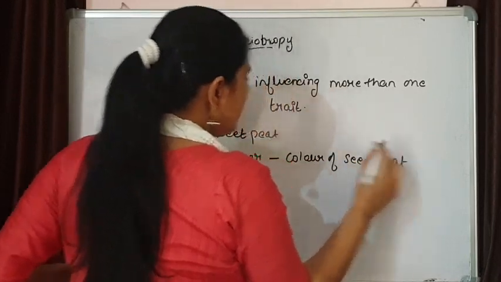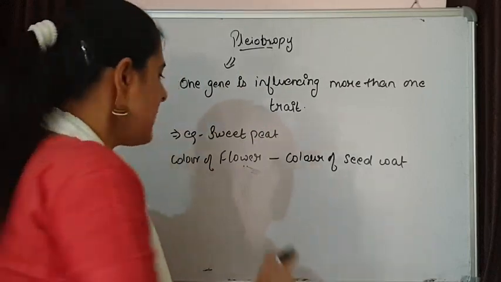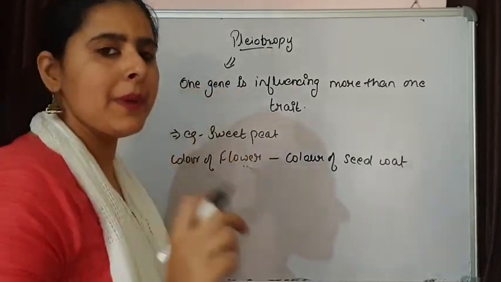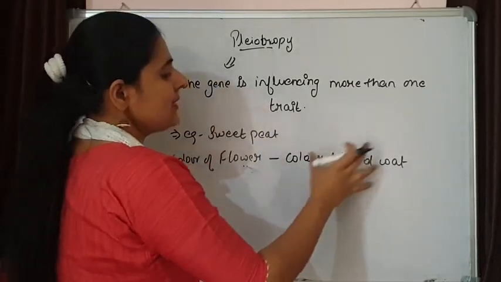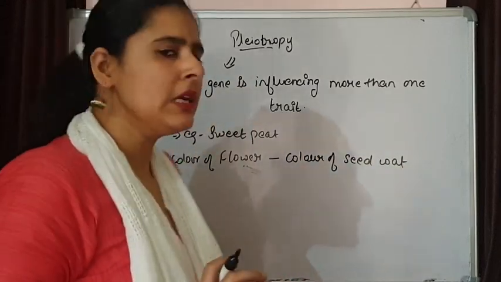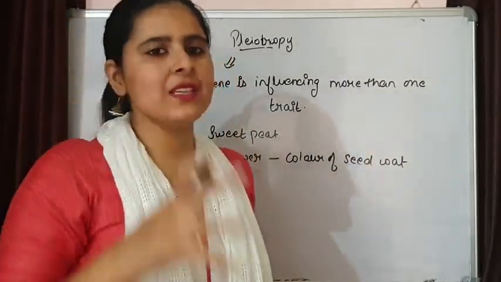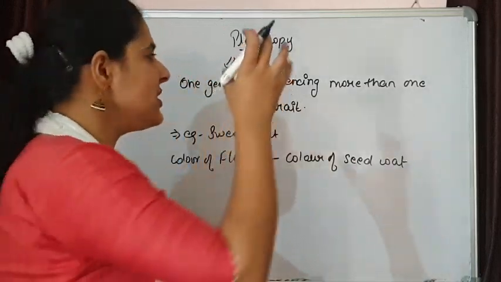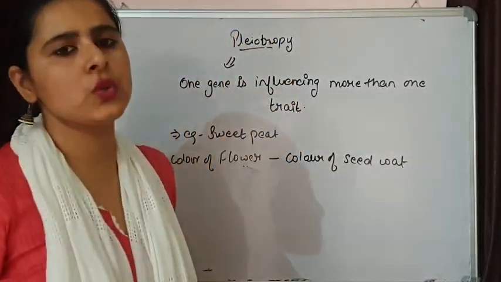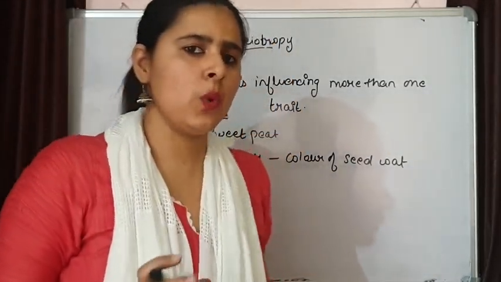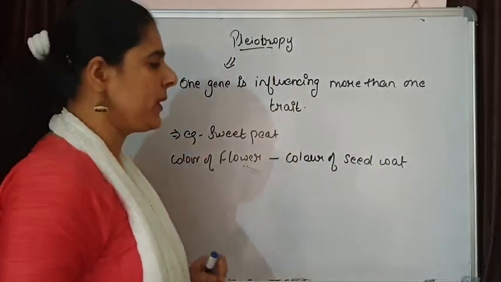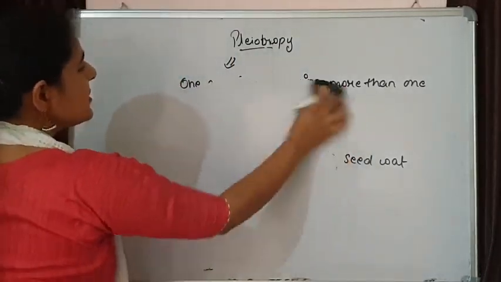So the main expression of the gene is controlling the color of the flower, but up to some extent it is also controlling the color of the seed coat. So we have various examples where one single gene is going to influence more than one trait, that is pleiotropy. And another one is lethal genes.